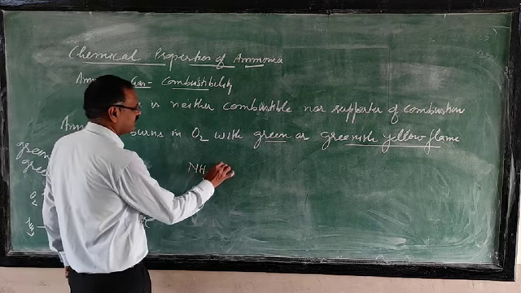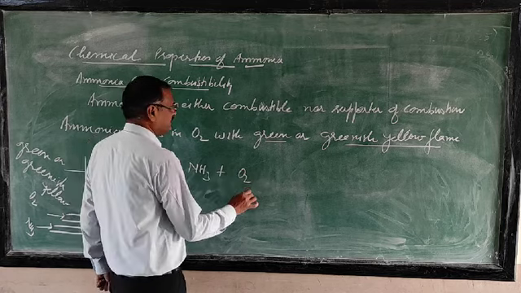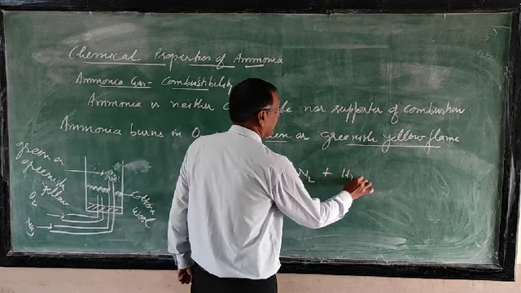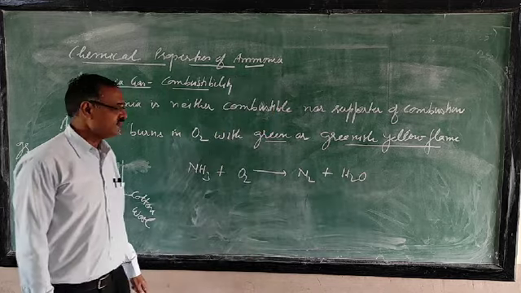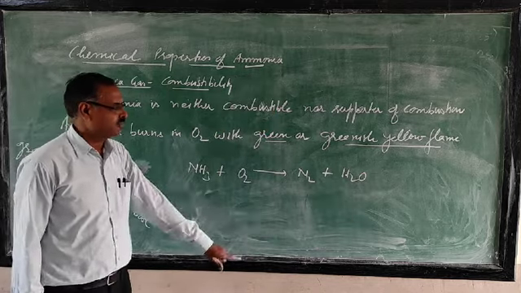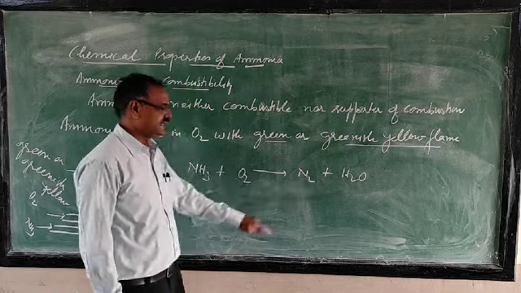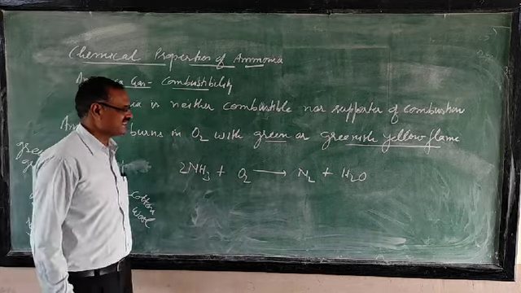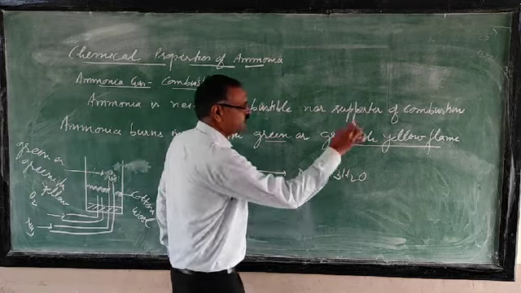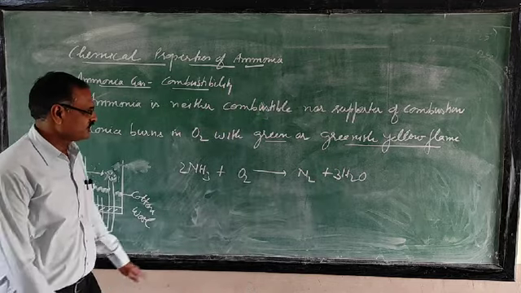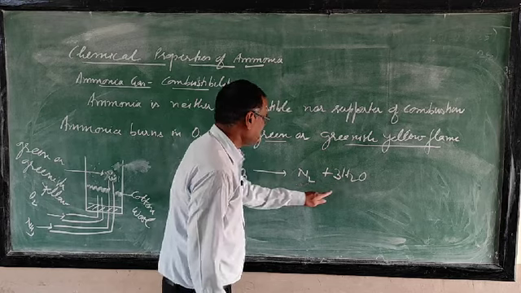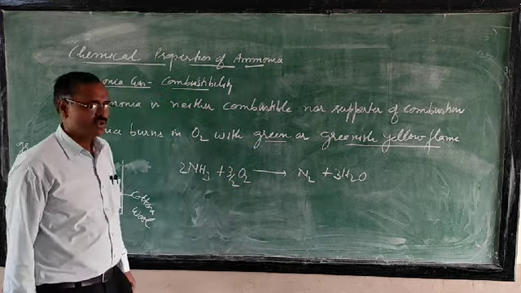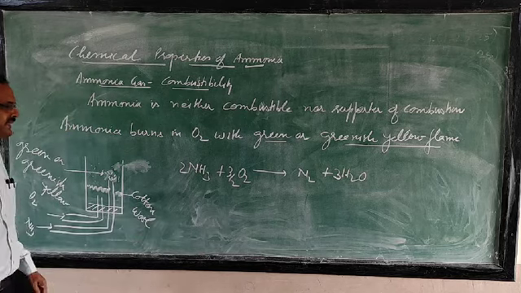ammonia combined with oxygen forms nitrogen and water. So it is not balanced. We have to balance it. Nitrogen 2 atoms, write here 2. Hydrogen 3 to the 6. Now oxygen, that is 3 here, 2. Write 3 by 2. So now the whole equation we can multiply by 2.